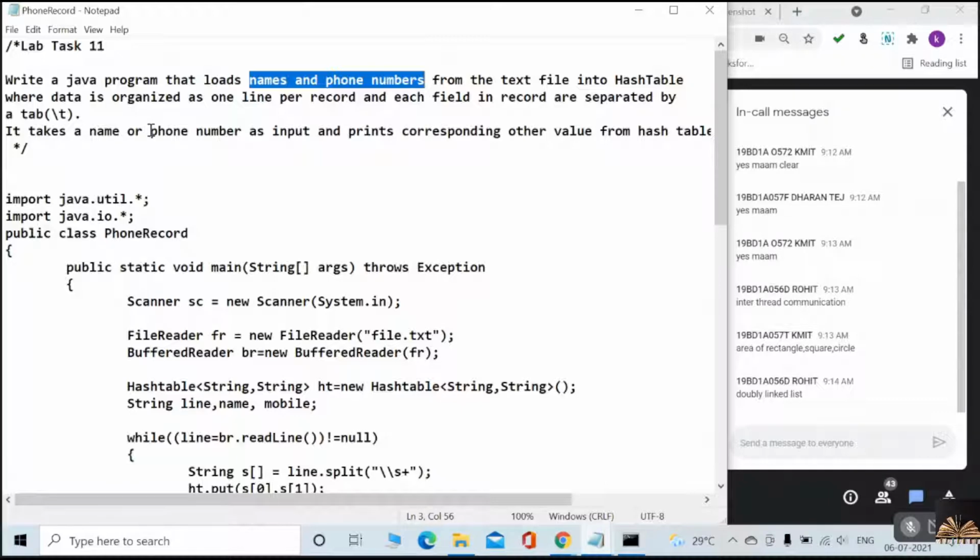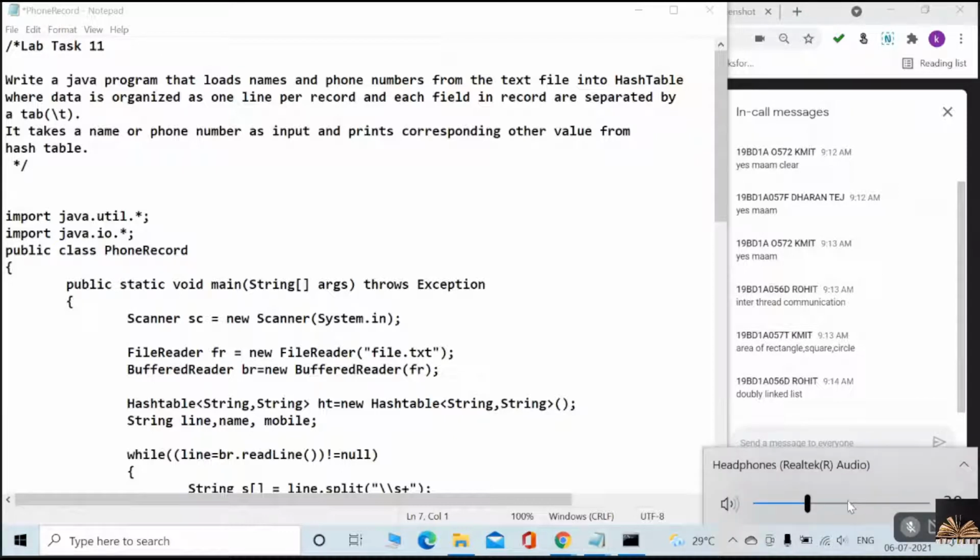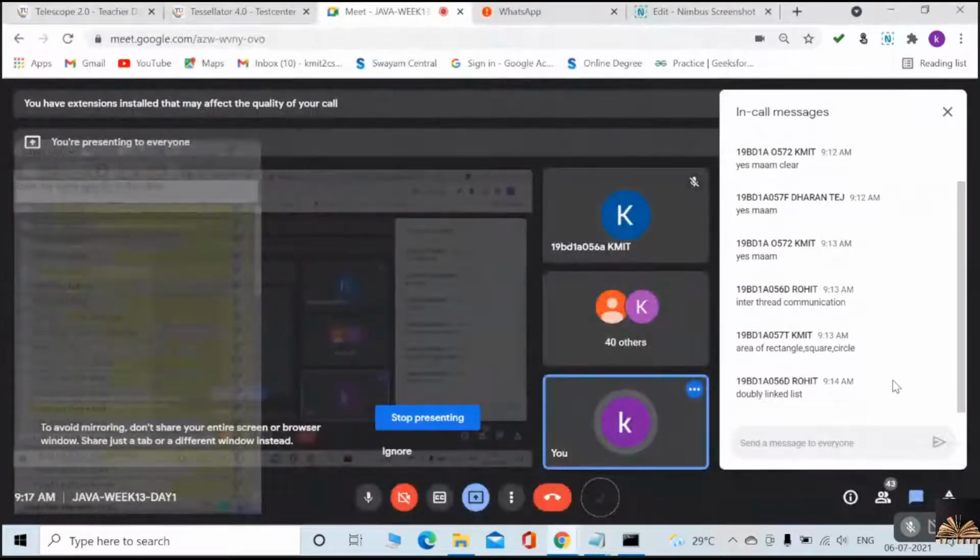The program takes a name or a phone number as input and prints the corresponding other value from the hash table. Suppose if I give the key, then it has to give me the value. Suppose if I give the value, then it has to give me the key. That's what you have to do. Did you understand the question?